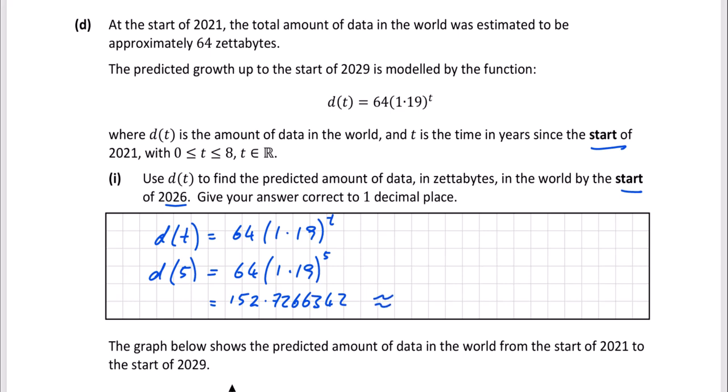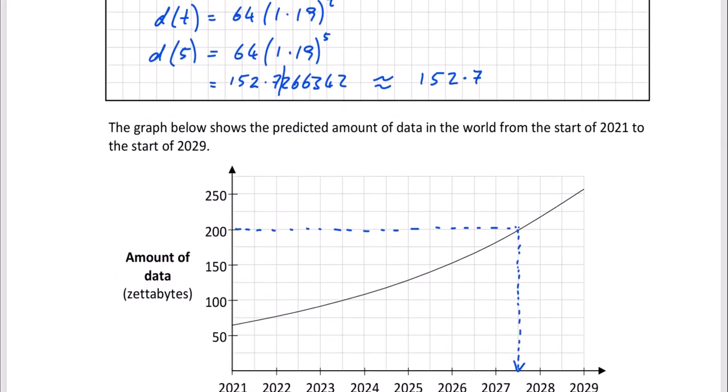We now have to round this to 1 decimal place. So that is 152. 1 decimal place is going to stop here. The number after the 7 is a 0, 1, 2, 3, or 4, so we leave the 7 as a 7. And that is it. That is the amount of data in zettabytes that we're predicting will be in the world at the start of 2026.